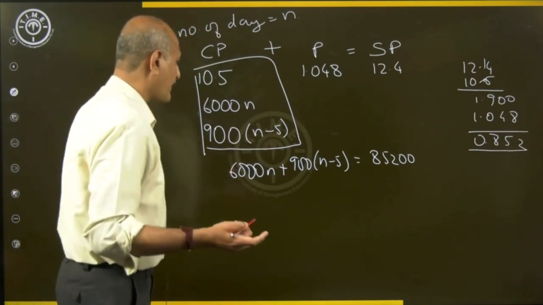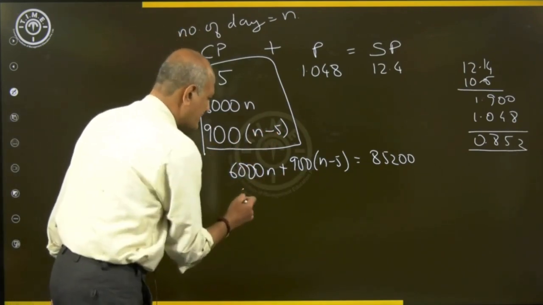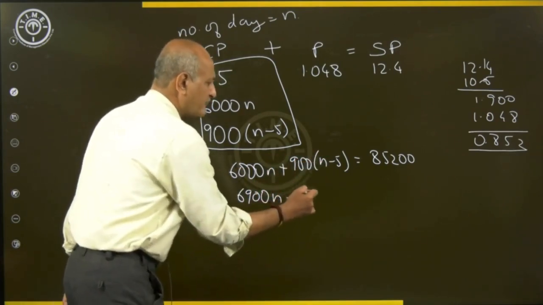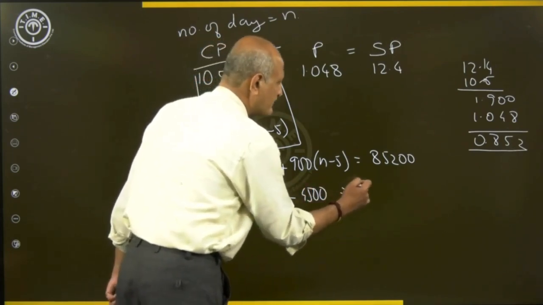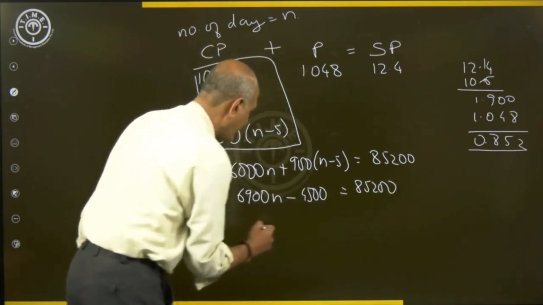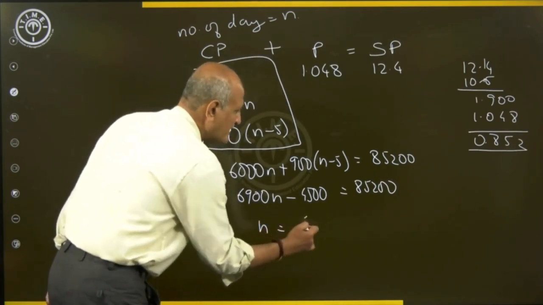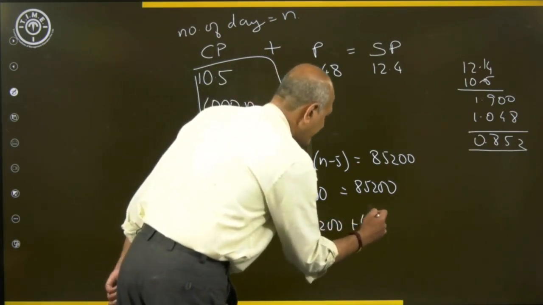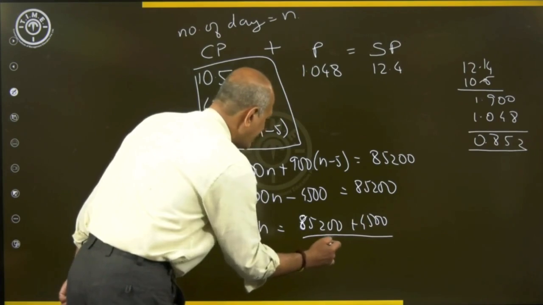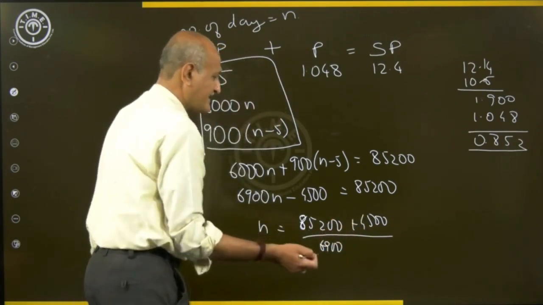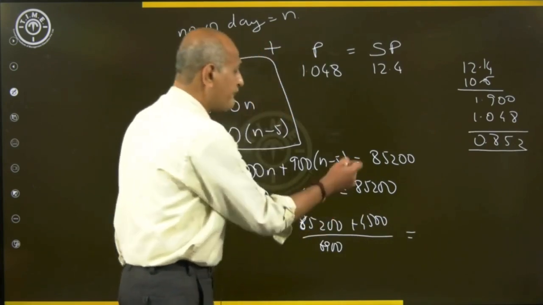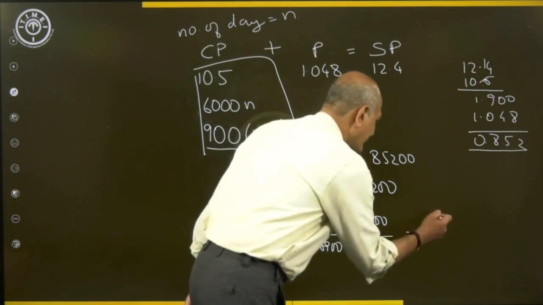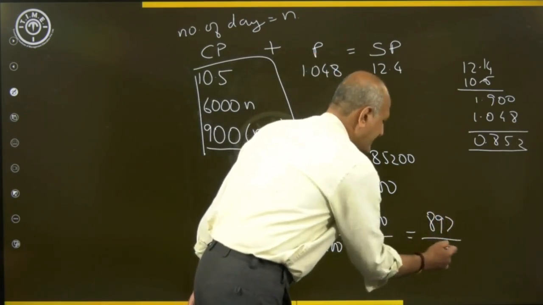Now let's find the value of n. Opening the brackets, it is 6000 plus 900, that is 6900n minus 4500, equal to 85,200. So n is equal to 85,200 plus 4500, whole divided by 6900. The two zeros can be cancelled, so I can write 852 plus 45, which gives me 897. So I'm getting 897 divided by 69.